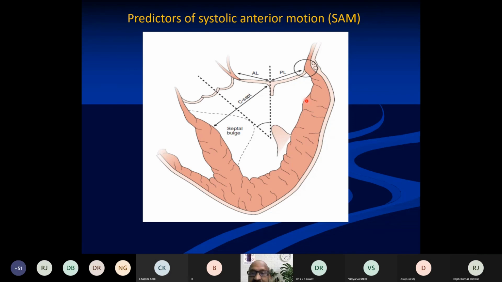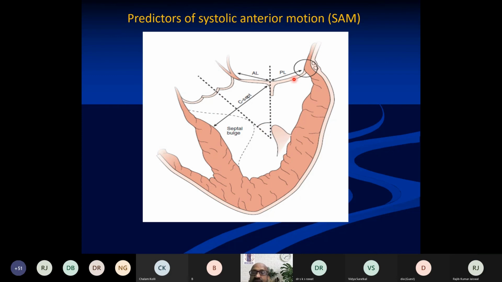The next thing is about predictors of systolic anterior motion. There have been several predictors. One of the important ones is the C-sep distance, that is the distance between the coaptation point to the interventricular septum. What is the degree of septal bulge? And the angle between the aortic and the mitral valve planes. If it is less than 120 degrees, it may be a predictor for SAM, and also the ratio of the